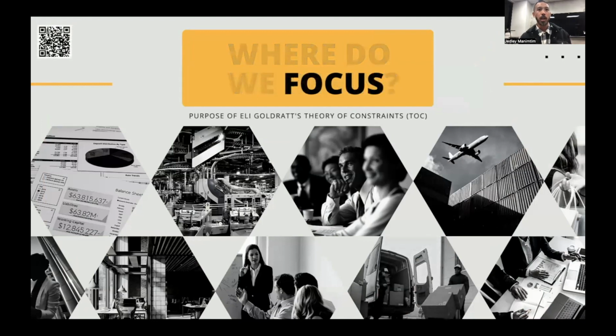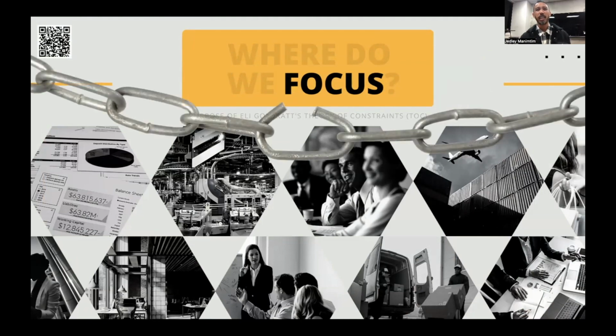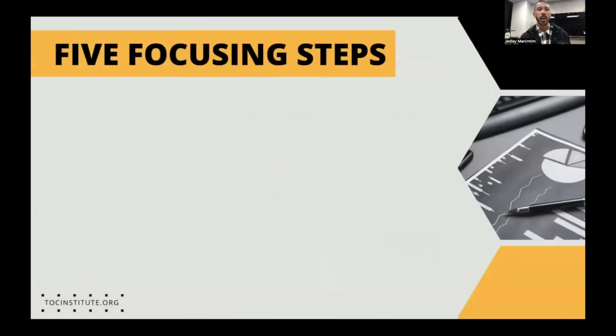Rather than trying to make minor adjustments across the board that ultimately wouldn't make a major difference toward goal accomplishment or moving the bottom line, TOC looks to identify the key constraint, the weakest link. So here's an overview of TOC's 5 focusing steps, which we will apply to a case shortly afterwards.